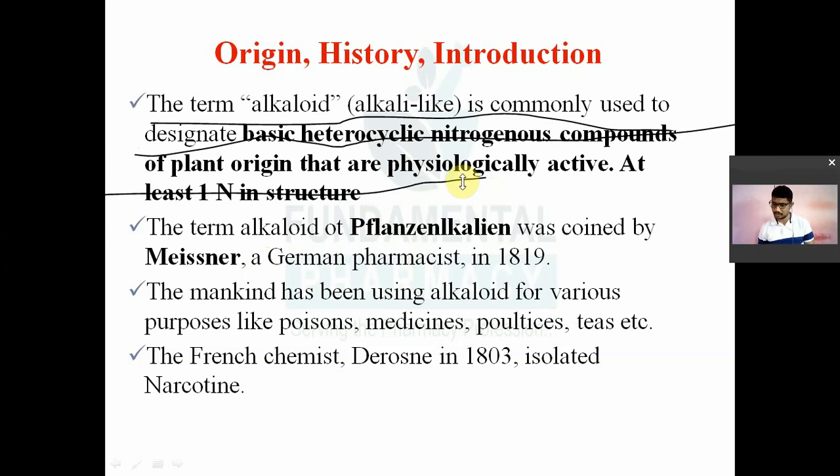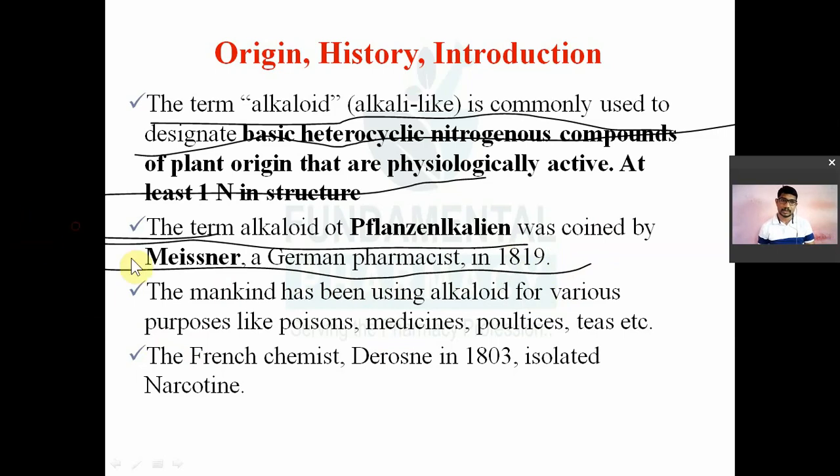The term alkaloid was derived from another name, pflanzenalkali, meaning plant alkali. The term alkaloid was coined by Meissner. Meissner was a German pharmacist who in 1819 coined the term alkaloid. A question can come on this, so just remember who coined the term alkaloid.